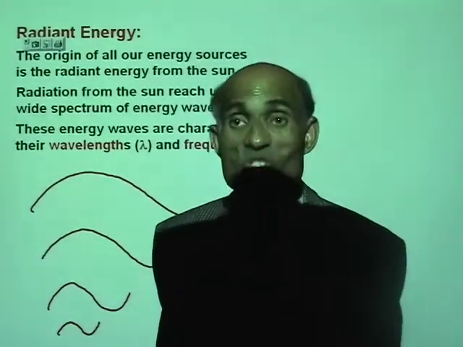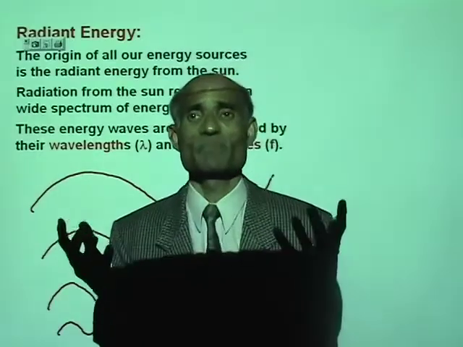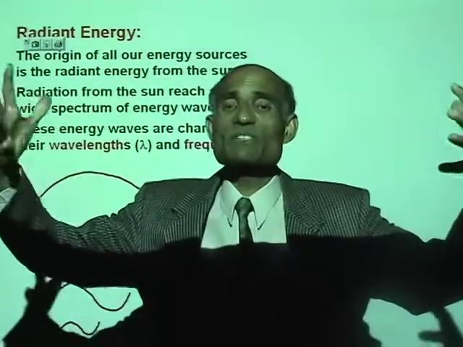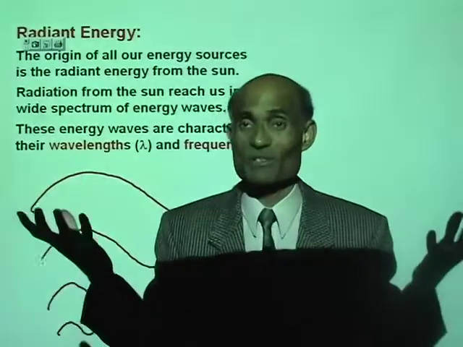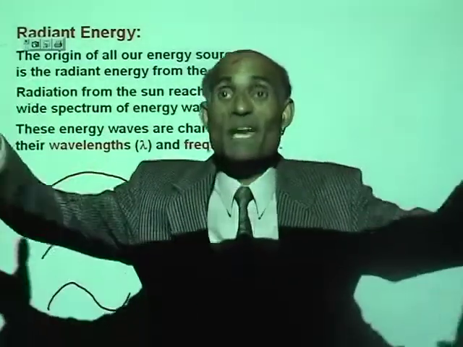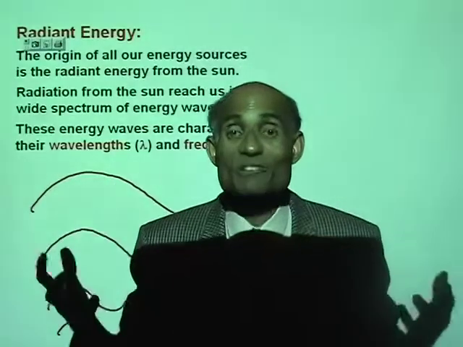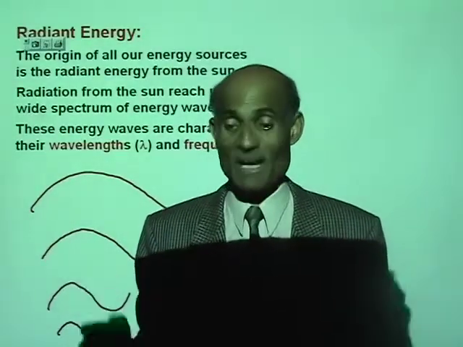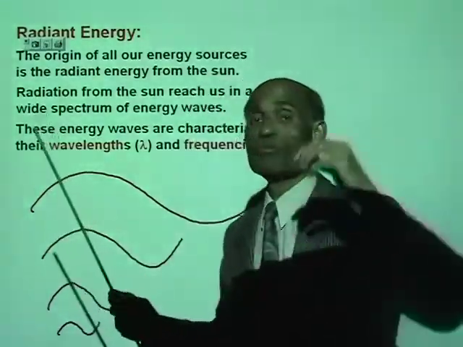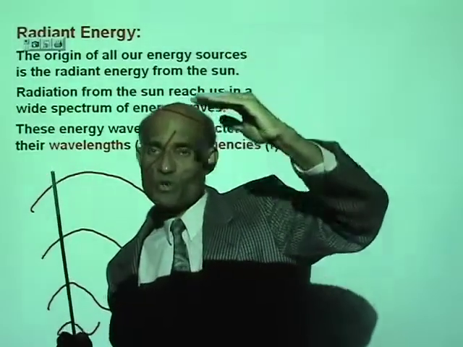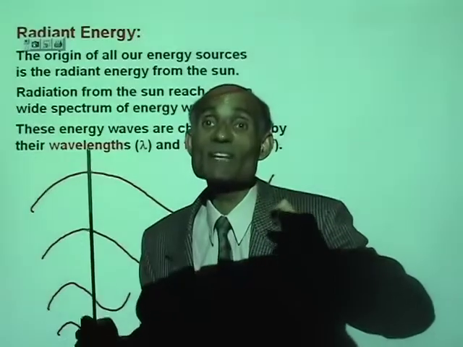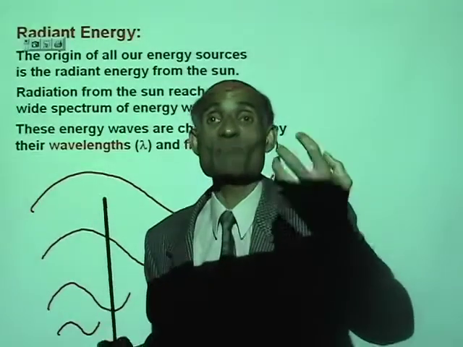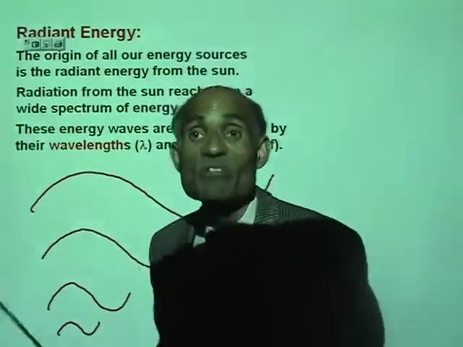So I want you to understand and make a note of this. The electromagnetic radiations that are emitted by objects, objects at all temperatures, emit electromagnetic radiations. And they consist of very long waves to very short waves. Now, depending on the wavelength, the properties of these radiations will differ.